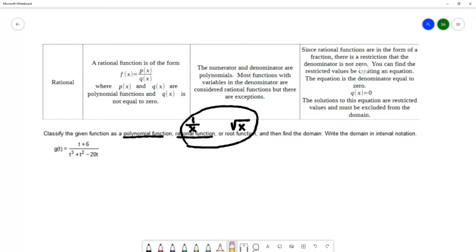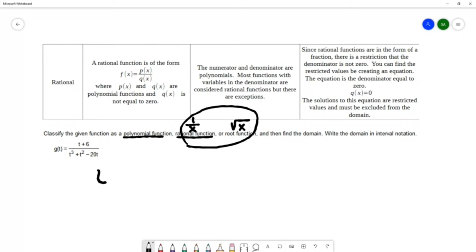So we need to figure out for our function what those restrictions are. So we're going to create an equation where we take the expression in the denominator and set it equal to 0. So q of x is what we have in our denominator over here. So we're going to take the expression in the denominator, q of x, set it equal to 0 so that we can figure out what those restricted values are and what numbers need to be excluded from the domain.